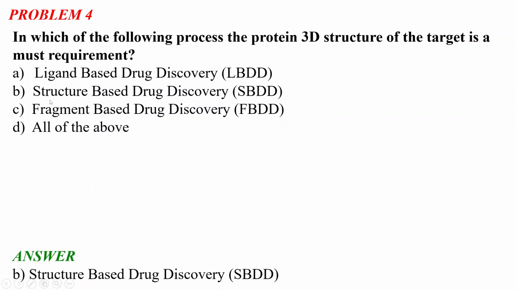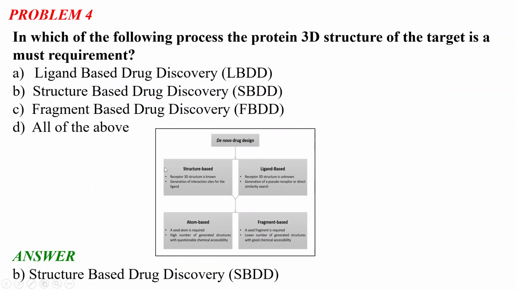So the correct answer is structure-based drug discovery. In structure-based drug discovery, the protein 3D structure of the target molecule is a must requirement. There are several types of drug discovery. In the structure-based type, the receptor 3D structure is known and the generation of interaction sites for the ligand is important. In ligand-based drug discovery, the receptor 3D structure is unknown, and the generation of a pseudo receptor or a direct similarity search has to be done.